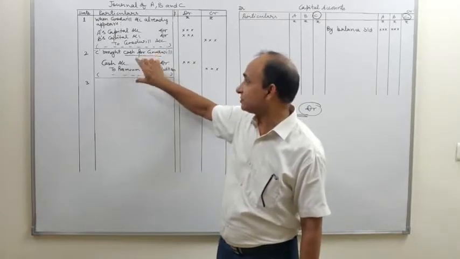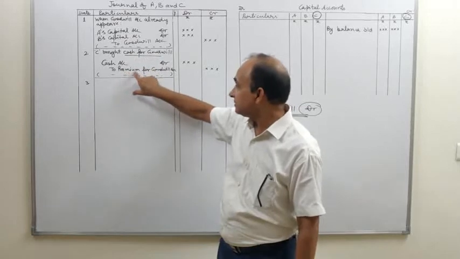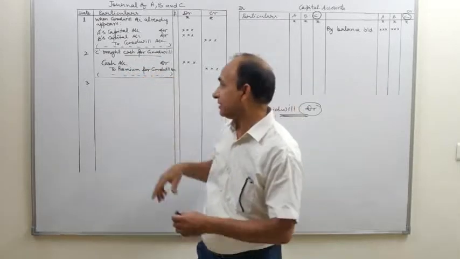And for distribution, the journal entry will be this: premium for goodwill account will be debited.